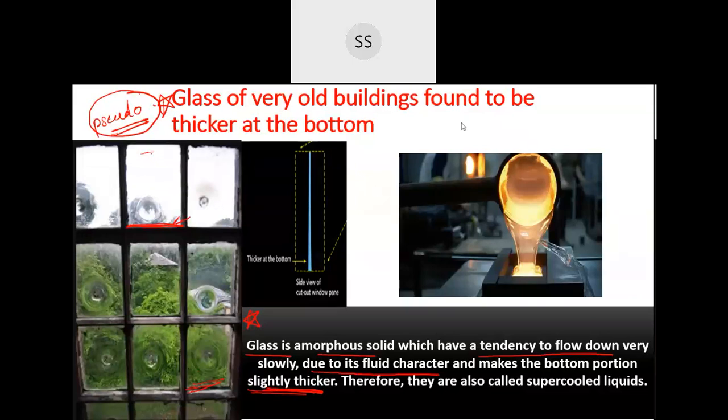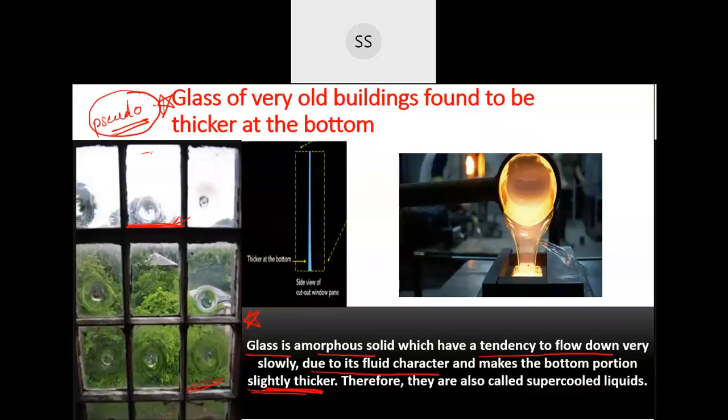Now you have asked me, how long will it take for this process to take place? It depends. One thing I can say is it will take many years, and it depends on how the glass has been prepared. When glass is prepared, you know the main compound is silica. Silica is nothing but sand. Sand is taken to prepare glass. If you want colored glasses, then they add a certain amount of metals, because metals impart colors.